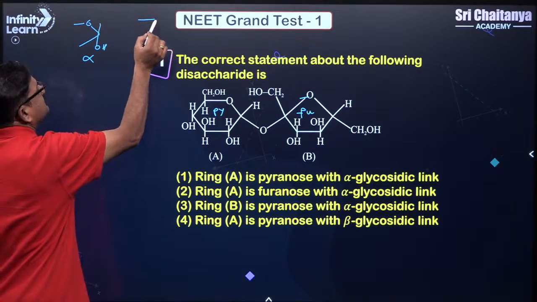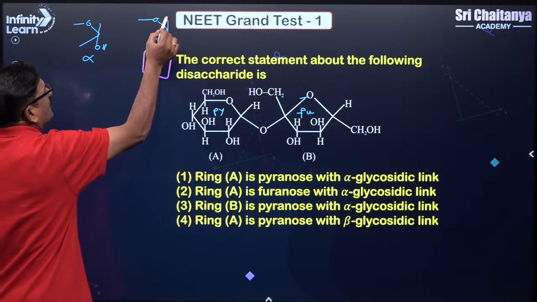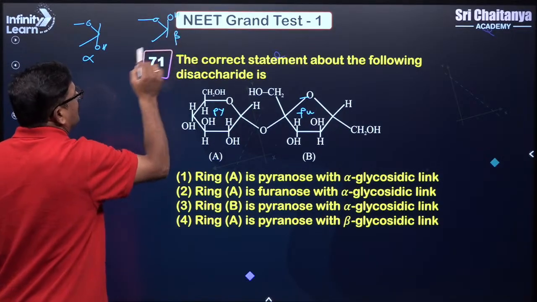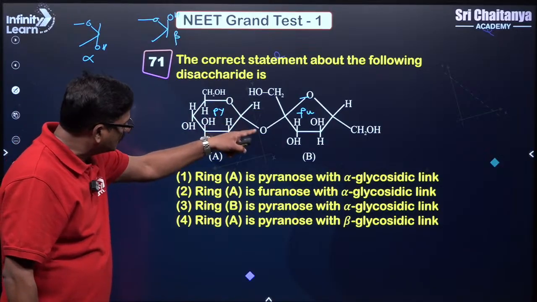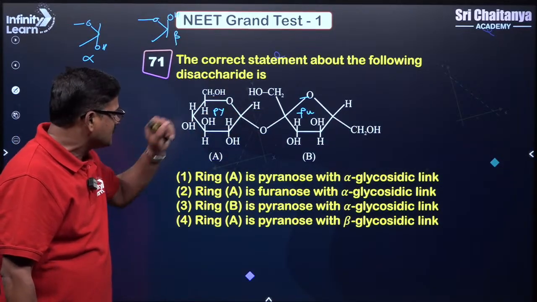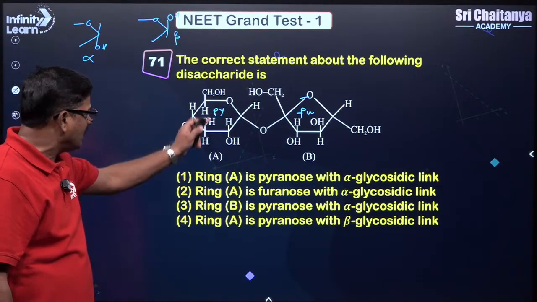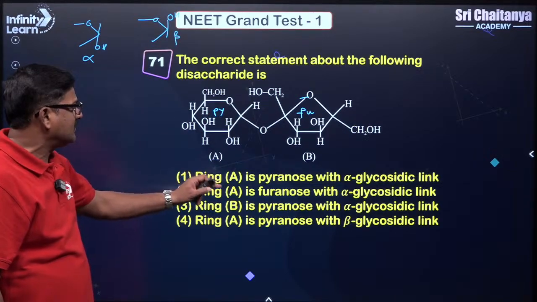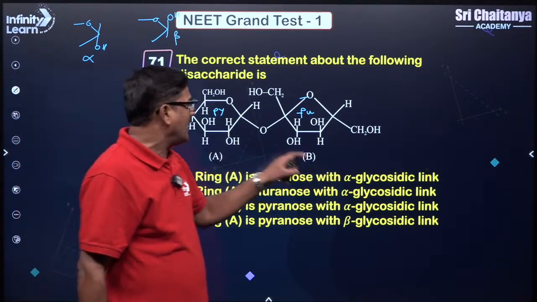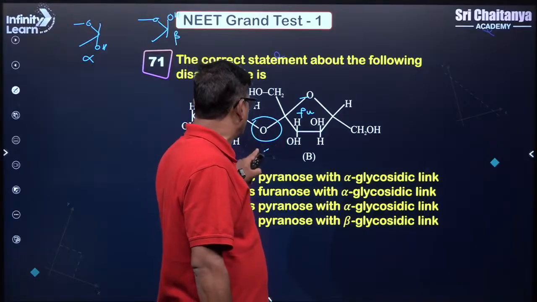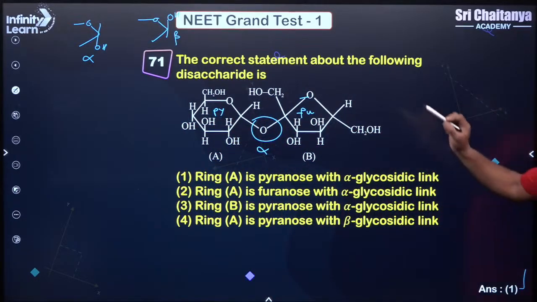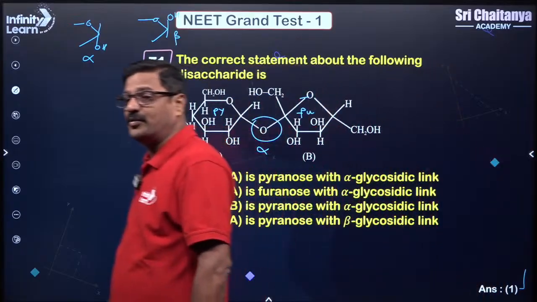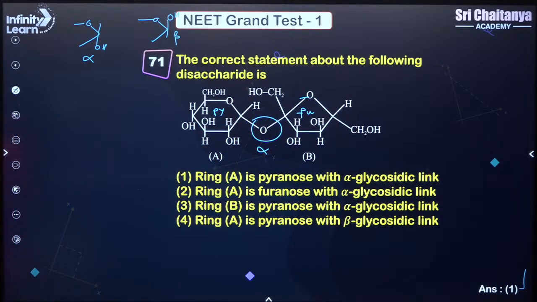If OH group is up, that is called a beta configuration. So pyranose ring का OH group जो था नीचे वाला है. So ring A is a pyranose ring and this is called alpha link, and this bond is a glycosidic bond and it is alpha glycosidic bond. Answer is going to be 1. So this kind of questions are very important. You need to focus on them.